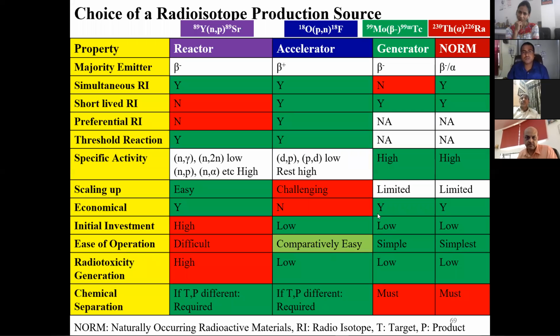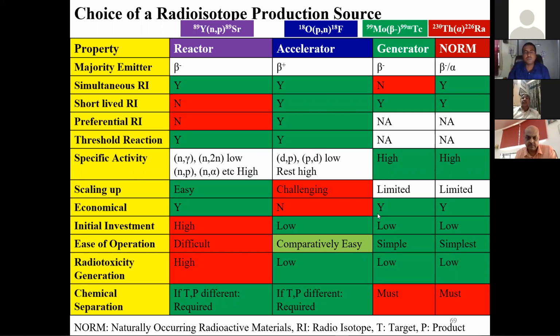There are a lot of differences there. One very important thing is the economic point of view. From the economic point of view, you can say that a reactor is always economical compared to an accelerator. Why is that? Because the major application of a reactor is power production, but the accelerator's main purpose is isotope production or research. So in a reactor, the isotopes we produce are all like byproducts.